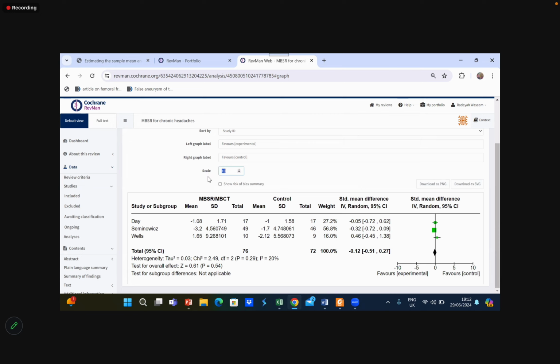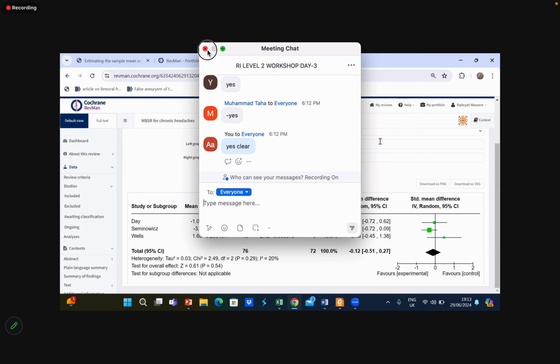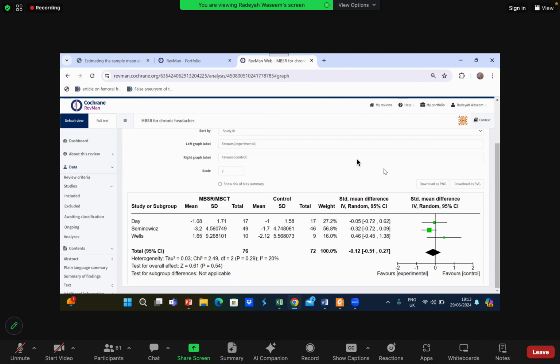Reduce it to 2. Okay, so this is the final forest plot that we have. Now the important part that is left is the labeling. First, we'll do the labeling and then we will proceed towards the interpretation.